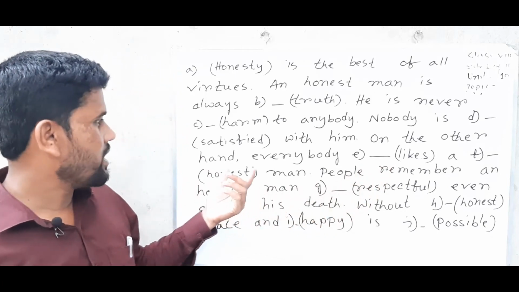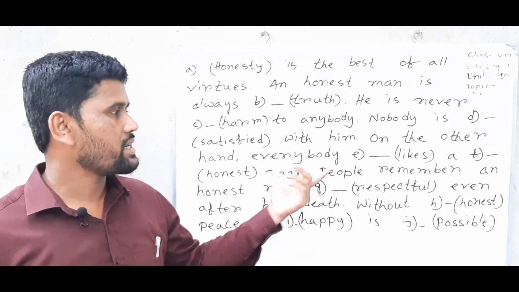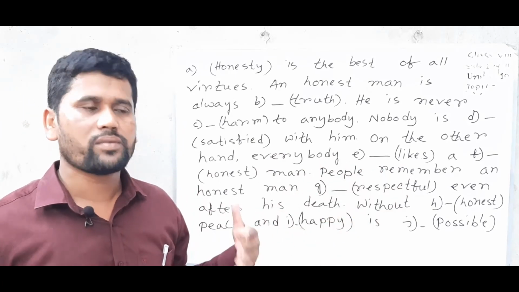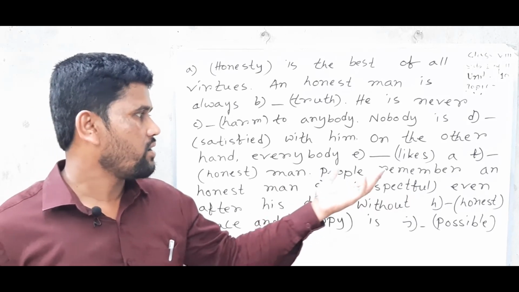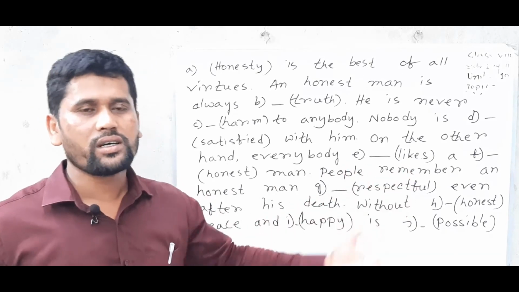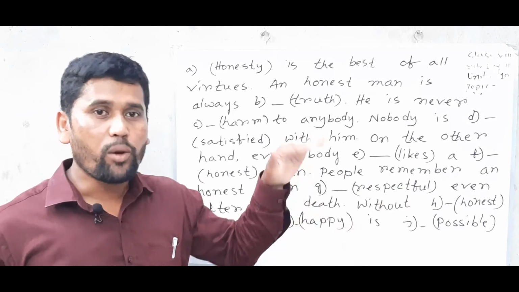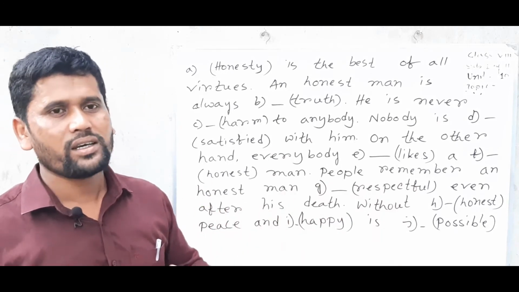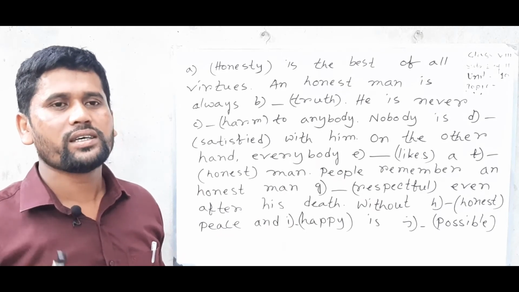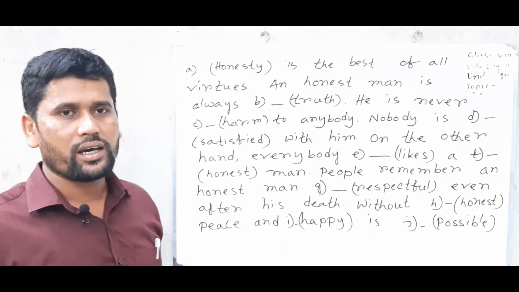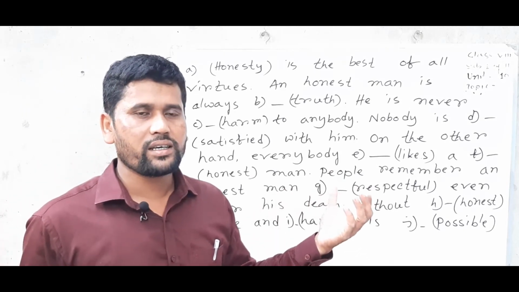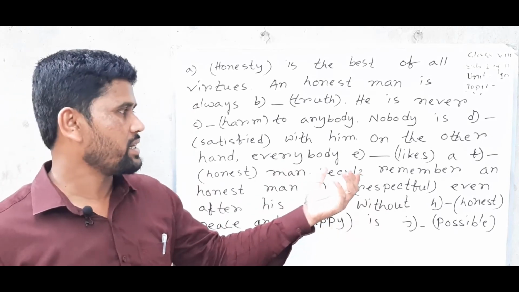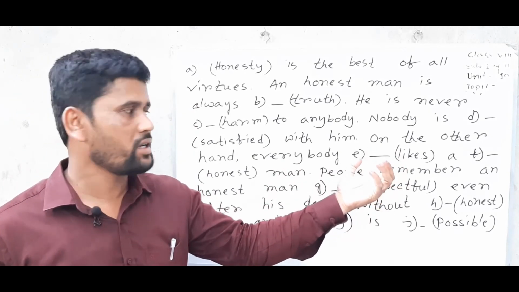On the other hand, everybody: here everybody is a subject. After subject, the word will be a verb. So here likes is already a verb. So what will happen? When we find any word in its own position, then we make the word into the opposite word. So likes, and we can use dis: dislikes, then it will be opposite, but it will not change the part of speech, only change the meaning, new meaning, not new words. We only add the opposite meaning prefix dis, we can make the word a new meaning, not new parts of speech.